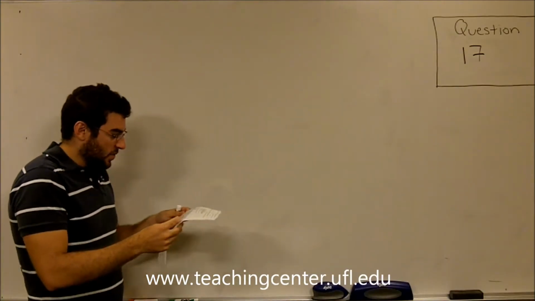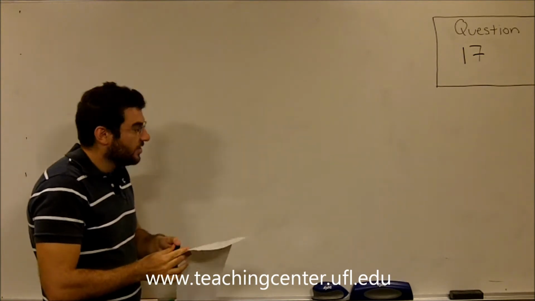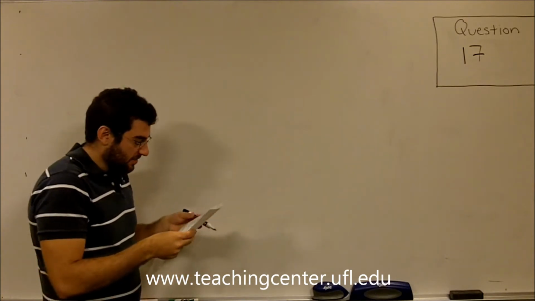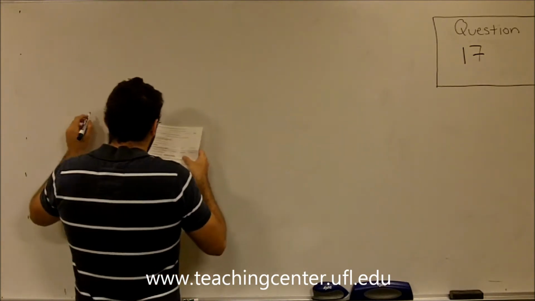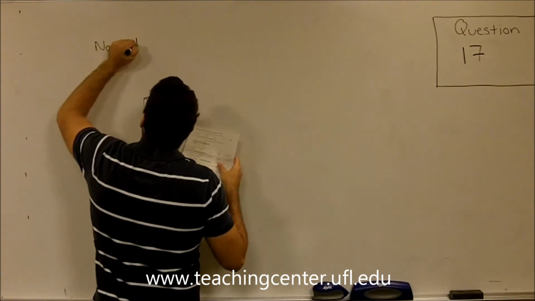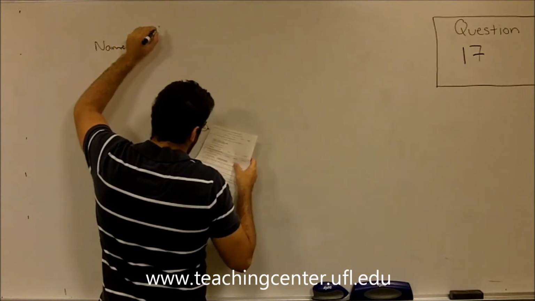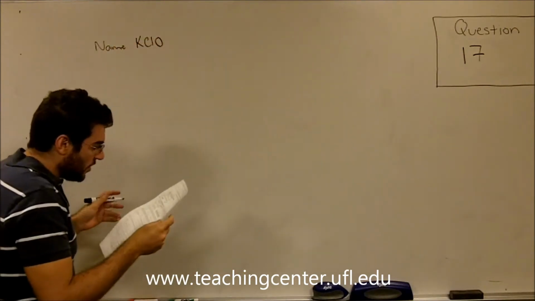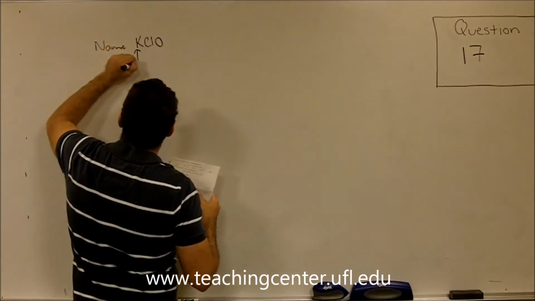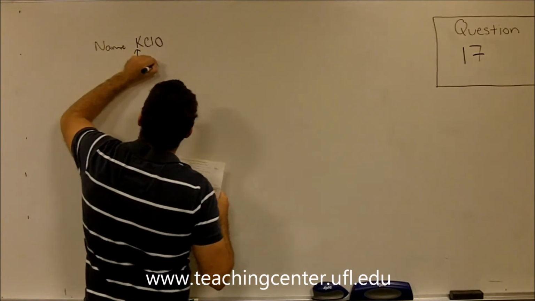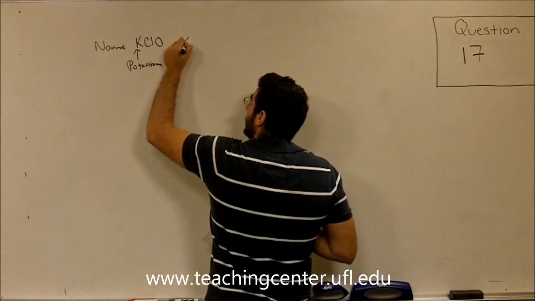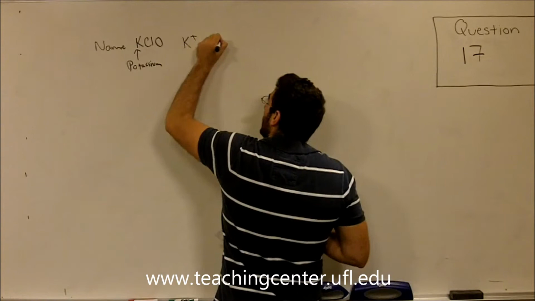Next, we're focusing on question number 17. 17 is similar to 16 in that it gives you a formula and it asks you for the chemical's name. So it says, name the following compound. And it gives us KClO. So we know that K is called potassium. The biggest challenge for this is to find out what ClO is. So we know that we could break it up to K plus and ClO minus.